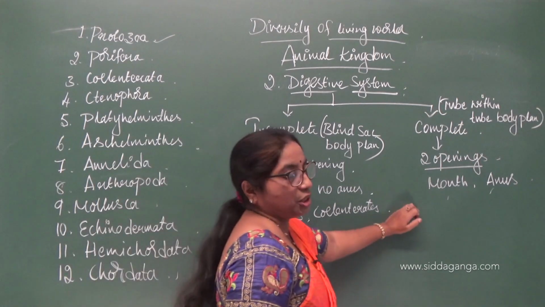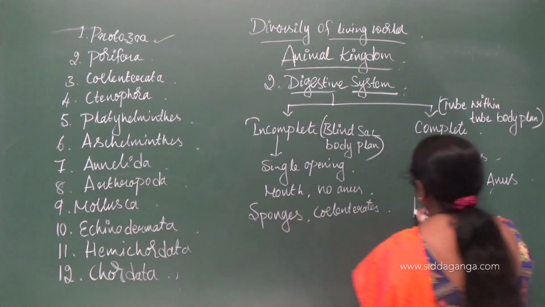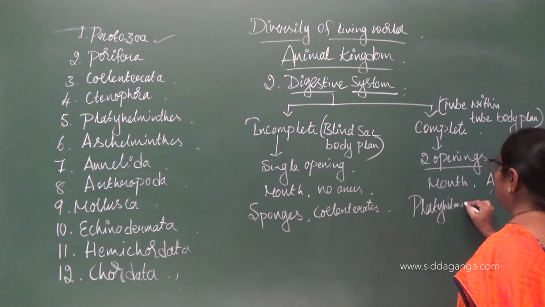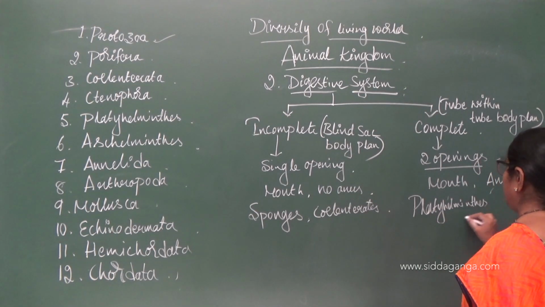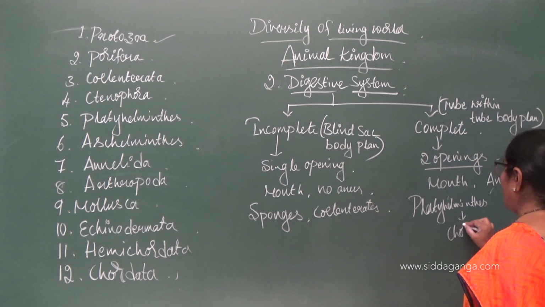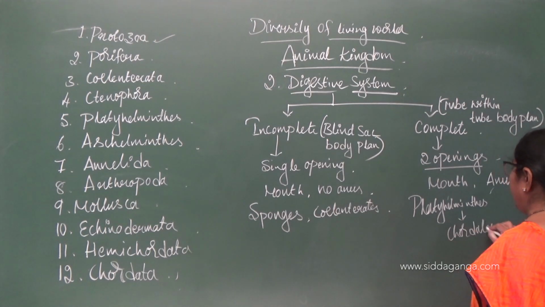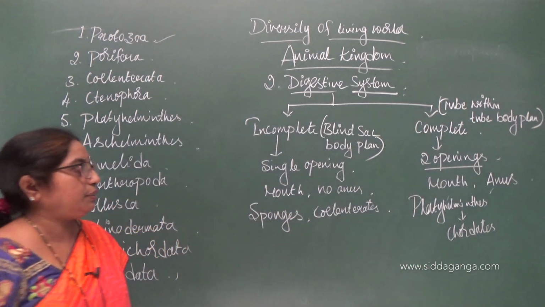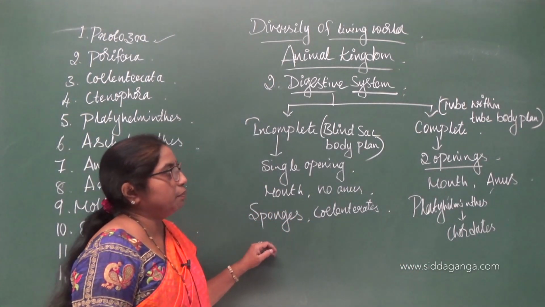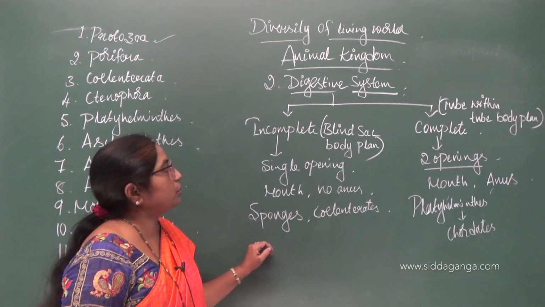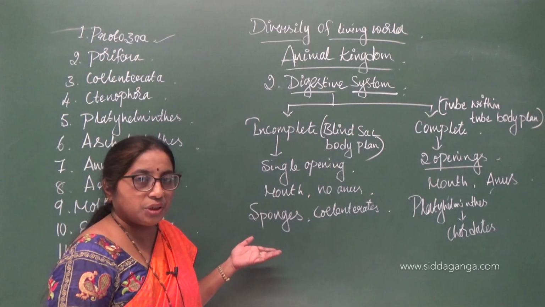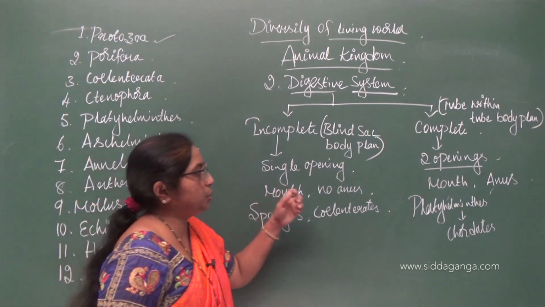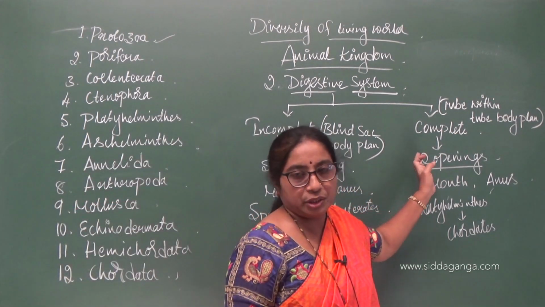The complete digestive system, starting from platyhelminthes to chordates, is exhibited by all of them. So based on the digestive system, organisms may exhibit an incomplete or a complete digestive system.